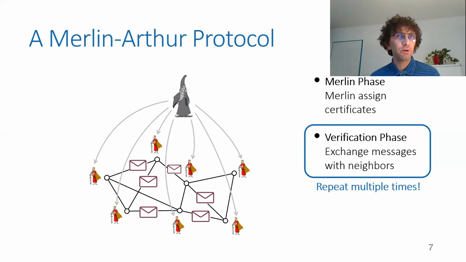And if we think of real networks, we think of one time of hard computation of the certificates or getting certificates from the cloud. And then you want the network to act by itself, certify every once in a while that the state of the system is still okay, and repeatedly do this until something goes wrong, and then maybe you have to recompute the certificates.